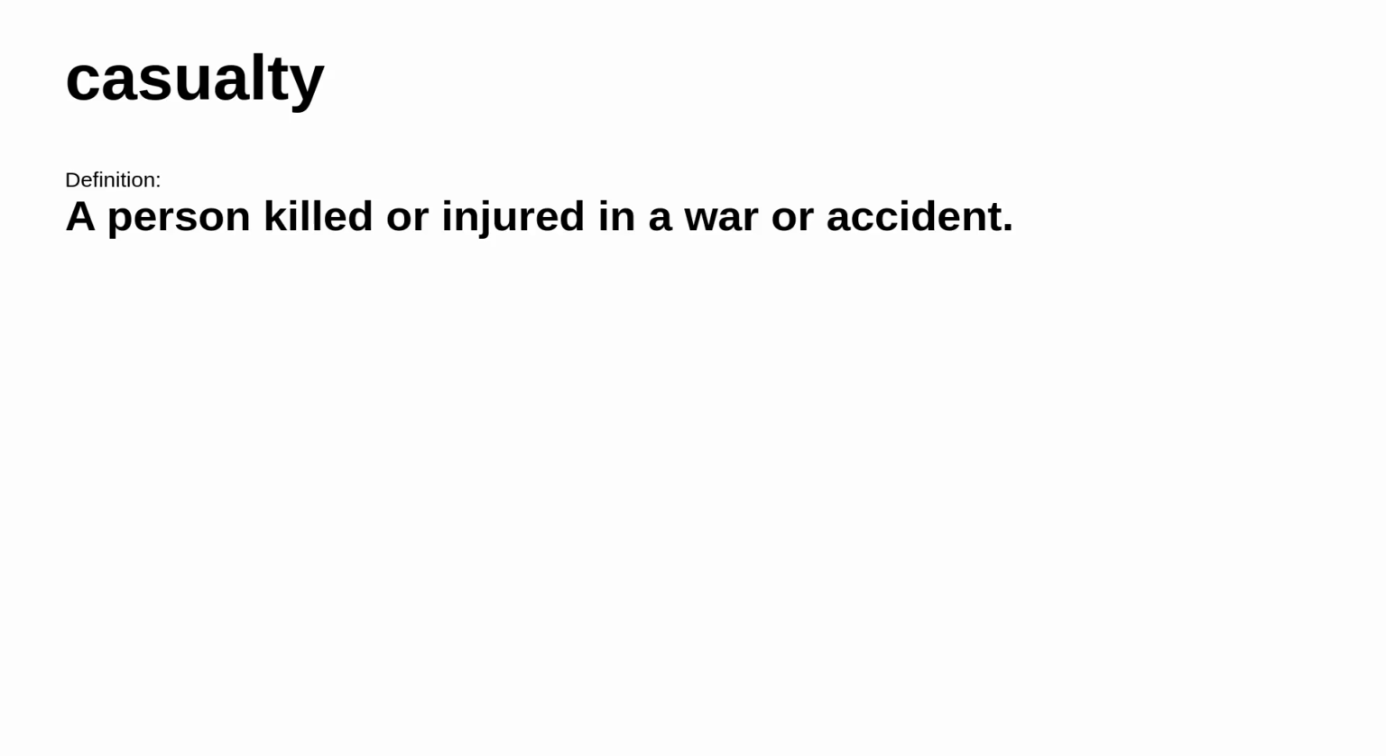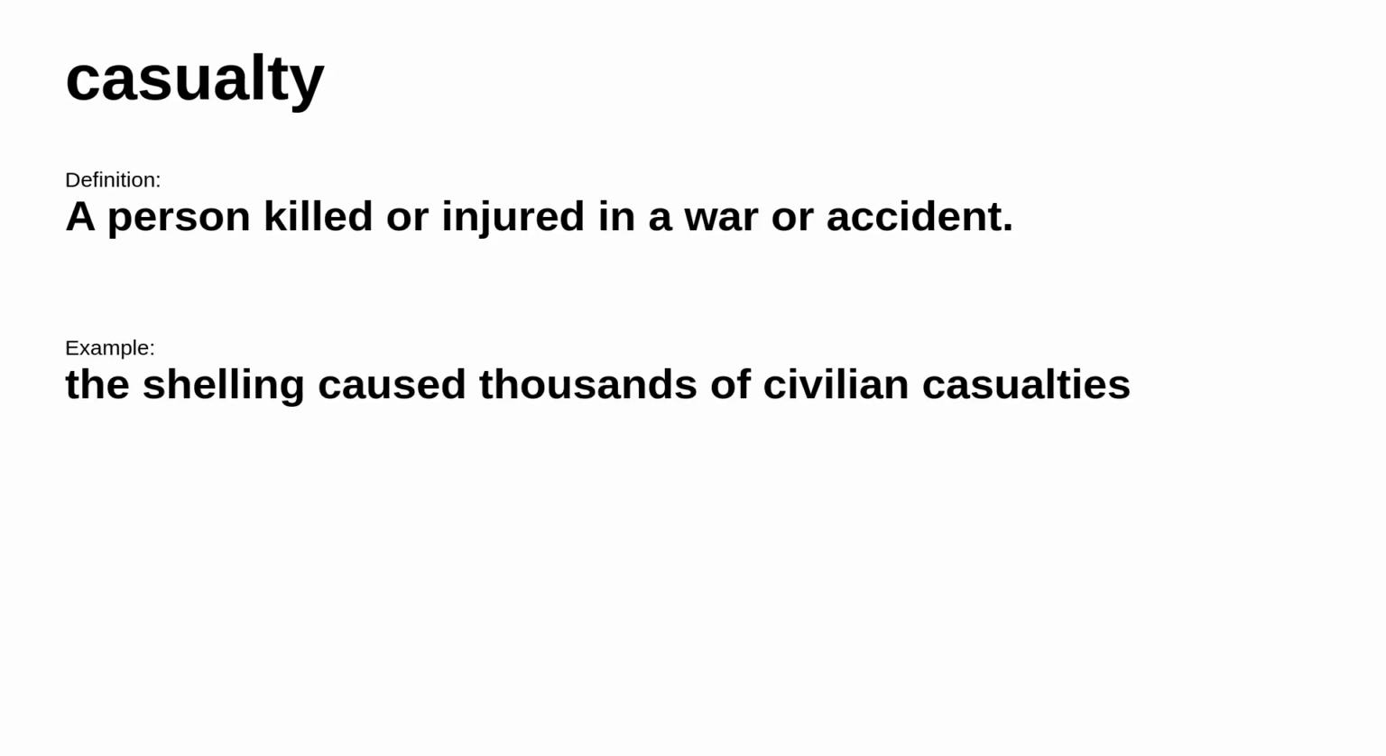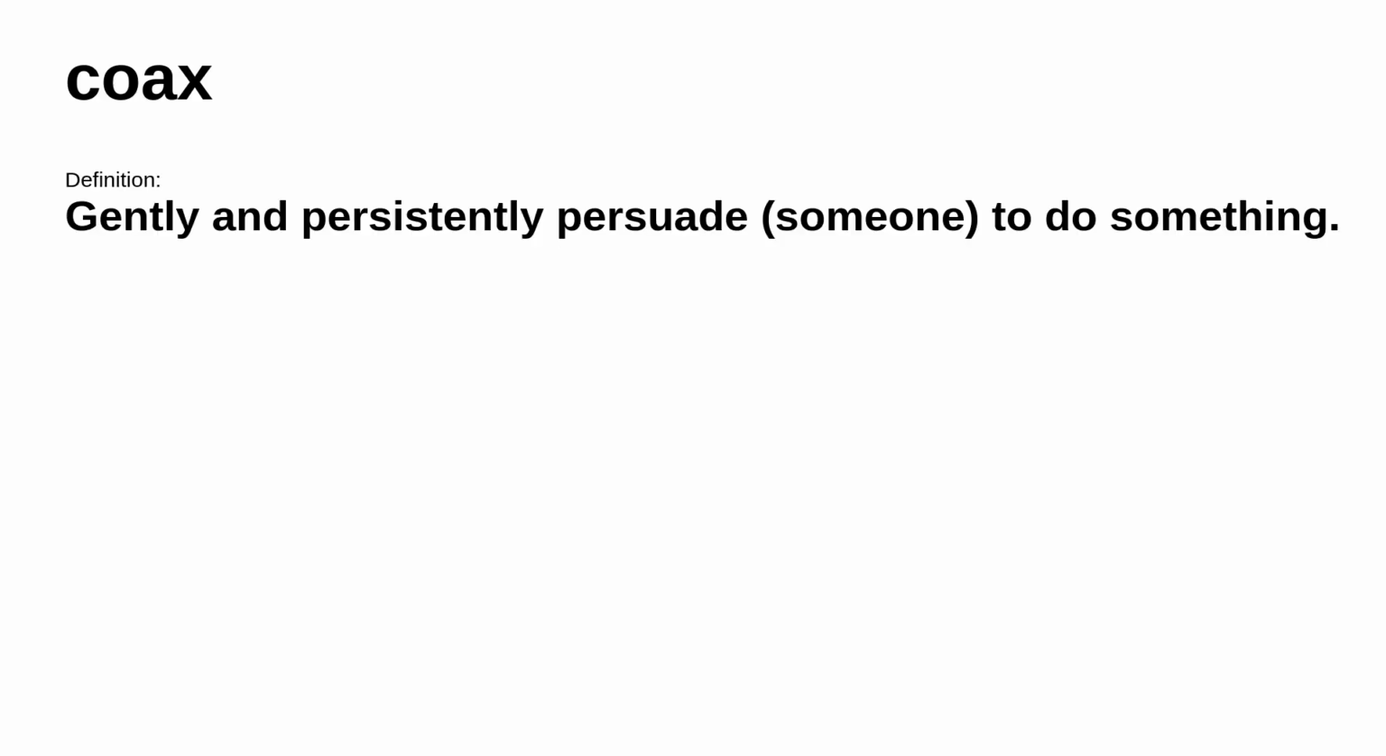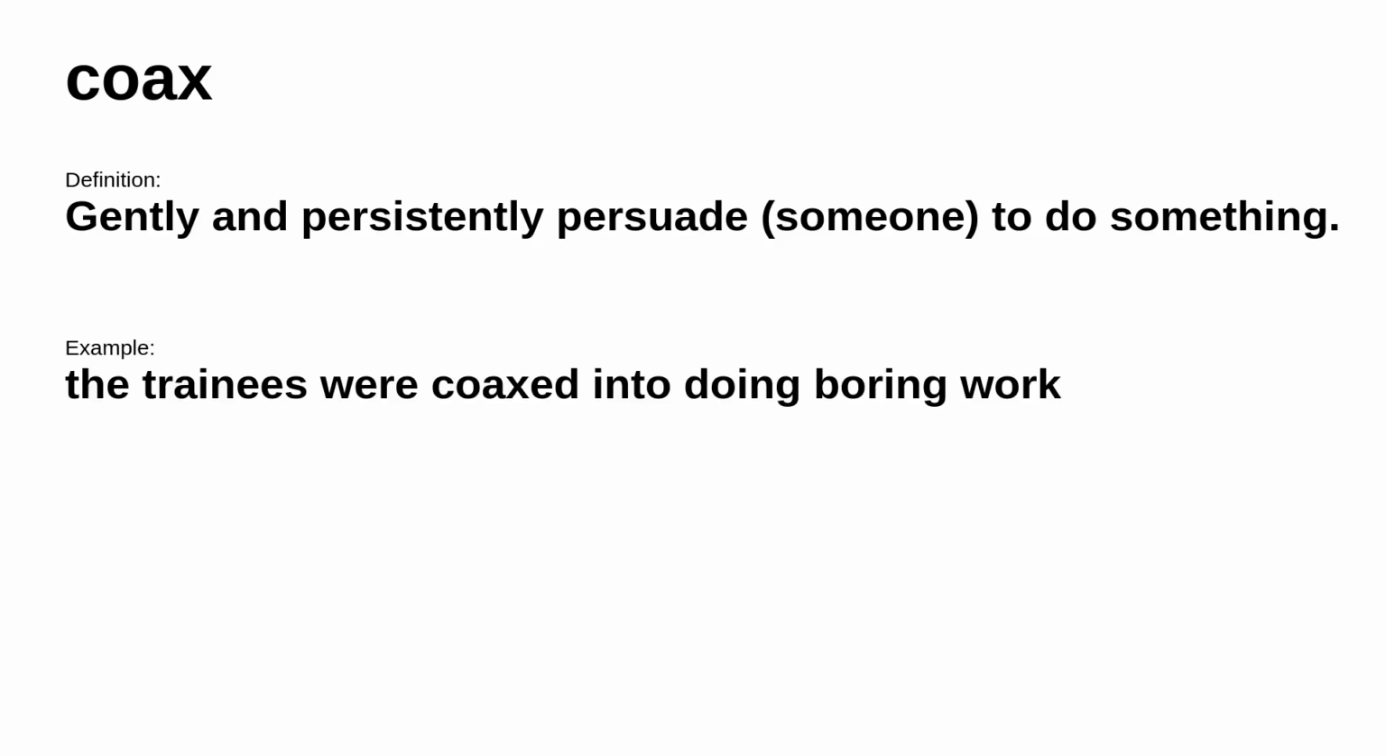Our first word for today is casualty. It's defined as a person killed or injured in a war or accident. For example, the shelling caused thousands of civilian casualties. Next up, coax. It's defined as gently and persistently persuade someone to do something. For example, the trainees were coaxed into doing boring work.